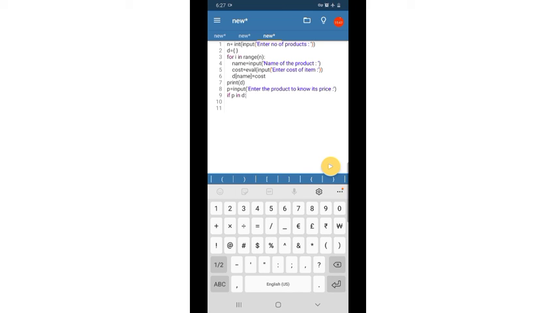If P is in the dictionary, then we print price is D of P, that is, in dictionary D, the value corresponding to the product P. If it is not there, else, print that product is not there: product not available.